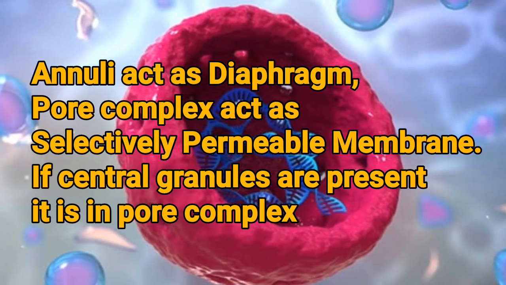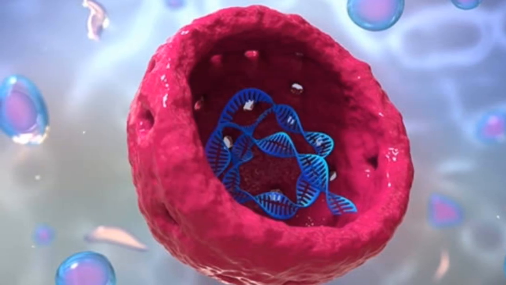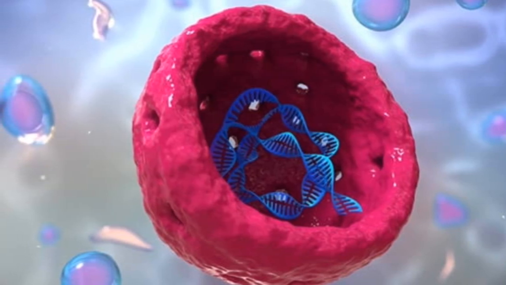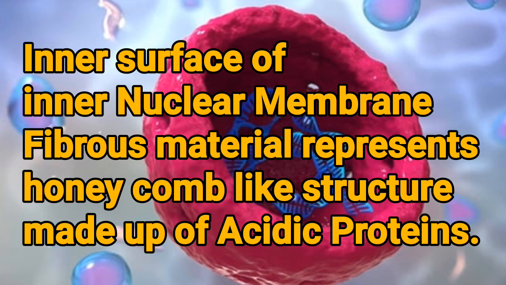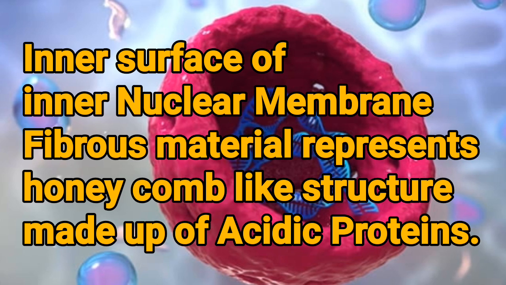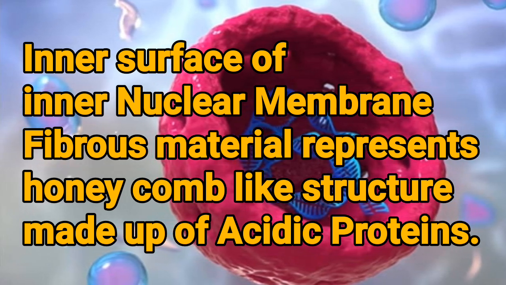Next, central granule. If present, it is in the pore complex. And last one, fibrous lamina. The inner surface of the inner nuclear membrane shows fibrous material in a honeycomb pattern. It is mainly composed of acidic protein.